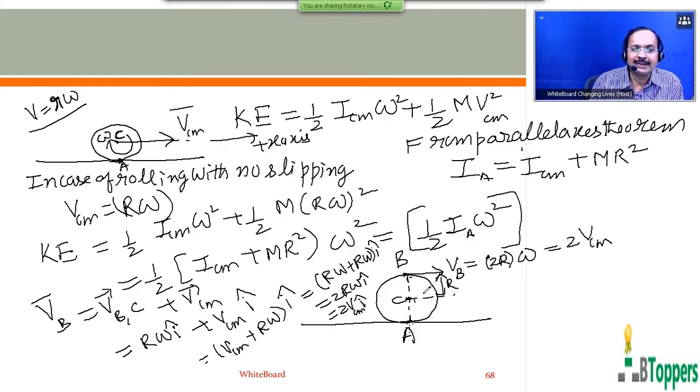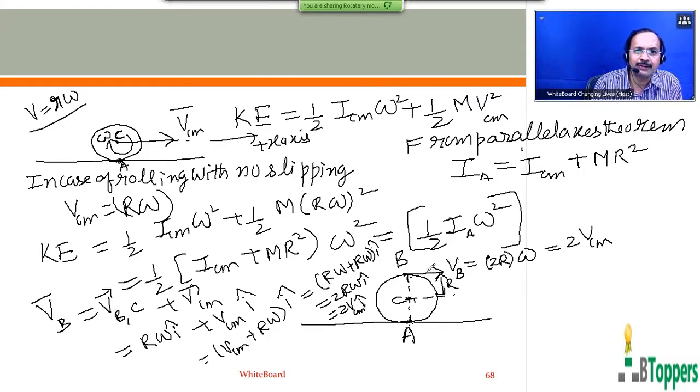So the combined translational and rotational motions of a body which rolls on a fixed surface with no slipping can be considered equivalent to pure rotational motion about the instantaneous axis passing through points of contact with the same angular speed omega with which it rotates about the horizontal axis passing through center of mass. That means the angular speed of rotation about the instantaneous axis passing through points of contact is same as the angular speed of rotation about the horizontal axis passing through center of mass of the body.